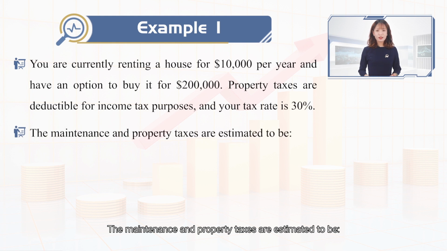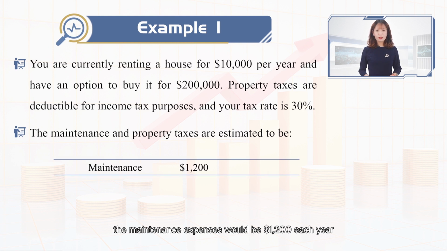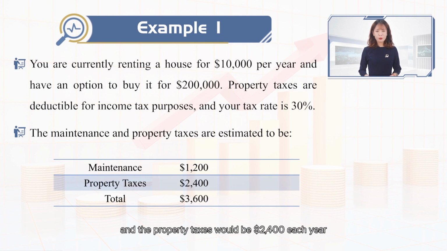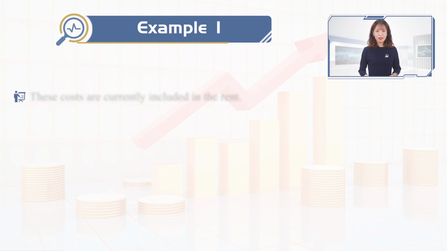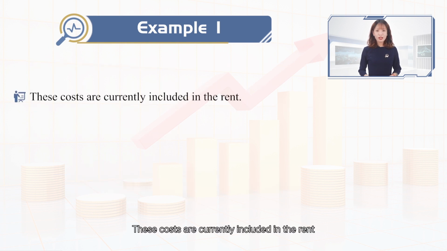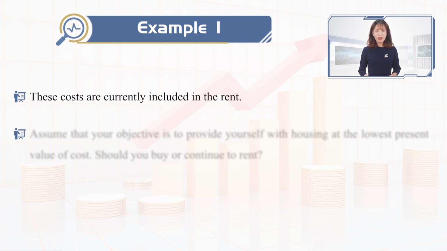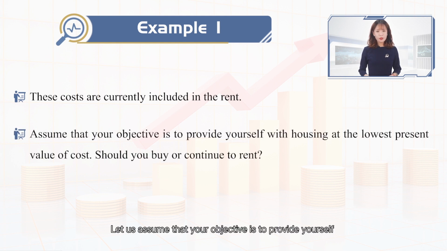The maintenance expenses would be $1,200 each year, and the property taxes would be $2,400 each year. These costs are currently included in the rent. Let's assume that your objective is to provide yourself with housing at the lowest present value of cost. Should you buy or continue to rent?